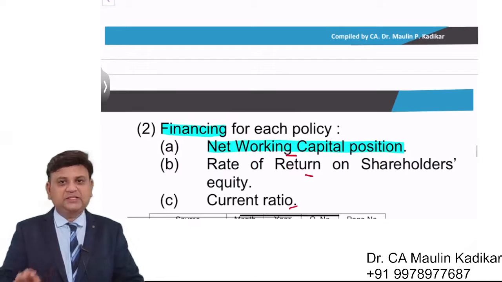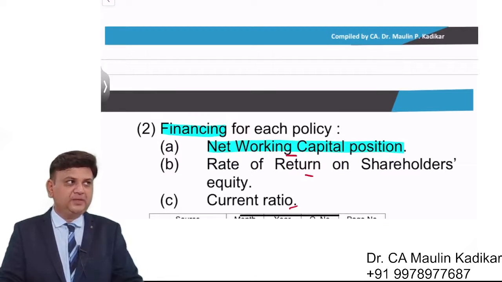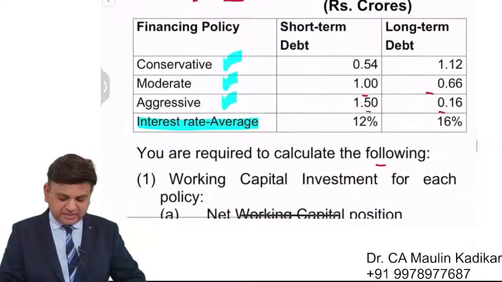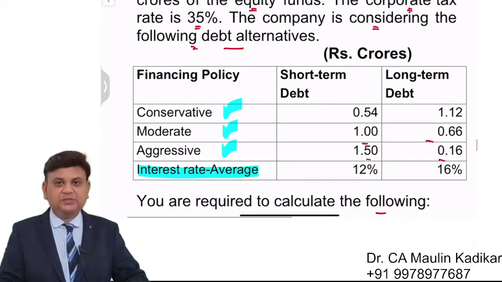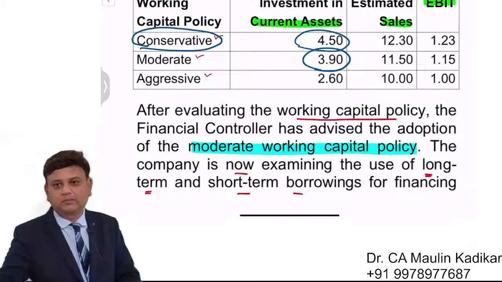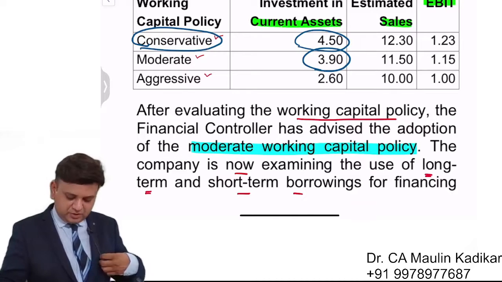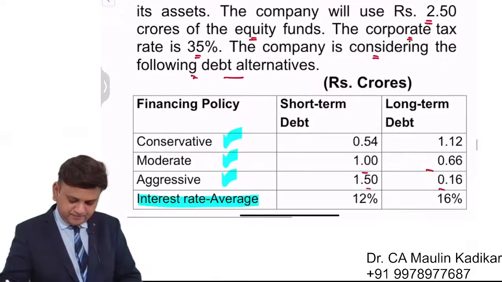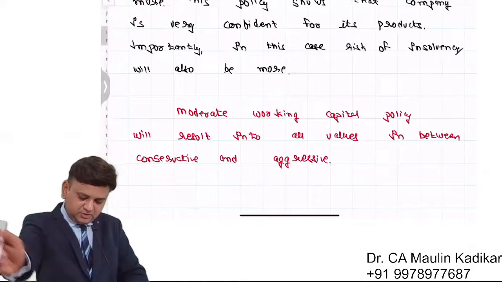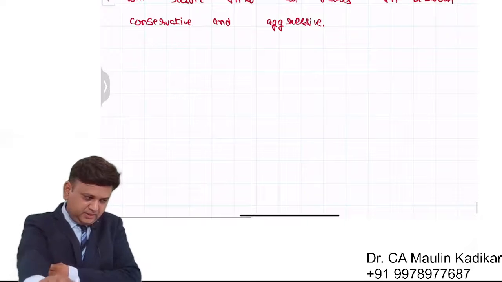I want only one answer. What is the working capital for conservative working capital policy? Please put your answer in the chat box. So now friends, we are required to make the calculation for the financing policy. So I request all of you to write down answer along with me.